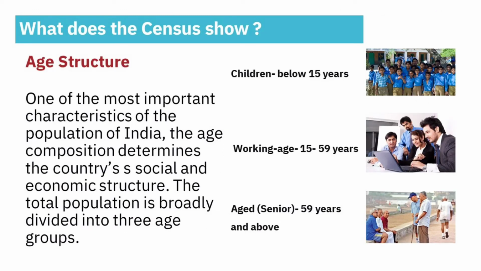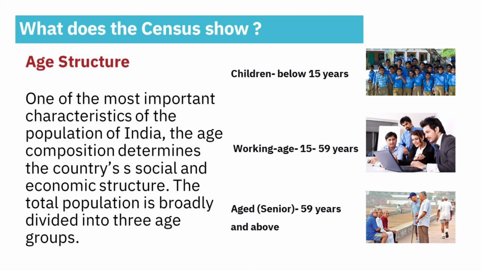And also learn what the census shows. The census shows age structure. Three types of age structures. One is below 15 years, called children; the second one is 15 to 59 years, working age; and the third one is 59 years plus, 59 years and above, called aged.